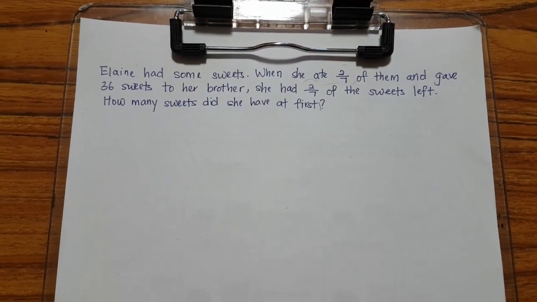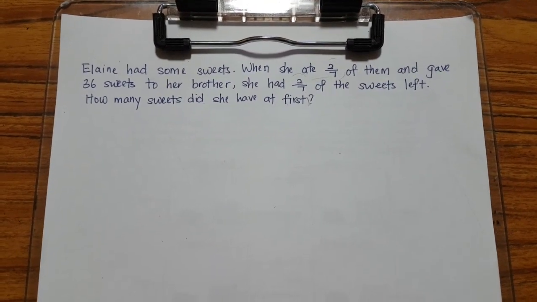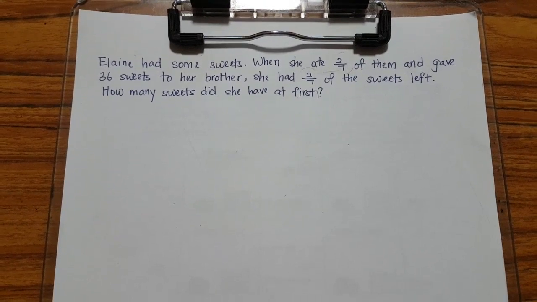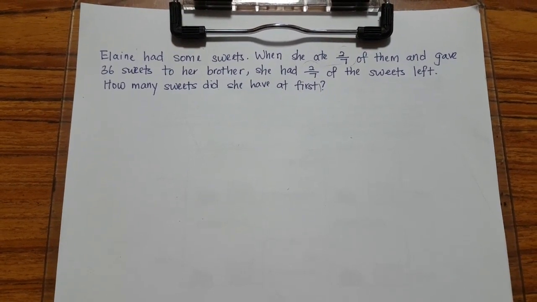Elaine had some sweets. When she ate 2/7 of them and gave 36 sweets to her brother, she had 2/7 of the sweets left. How many sweets did she have at first?